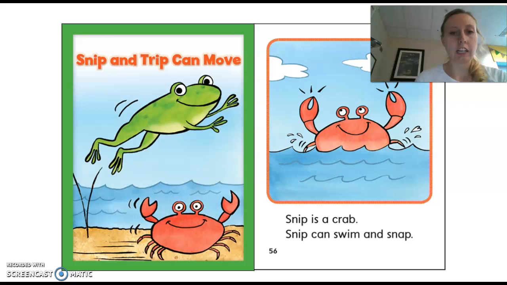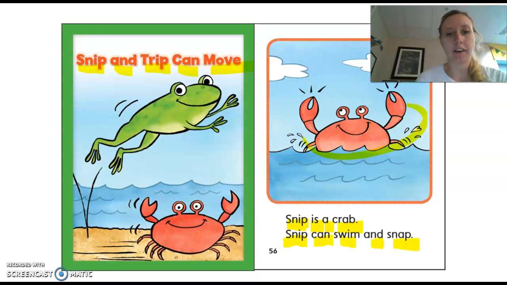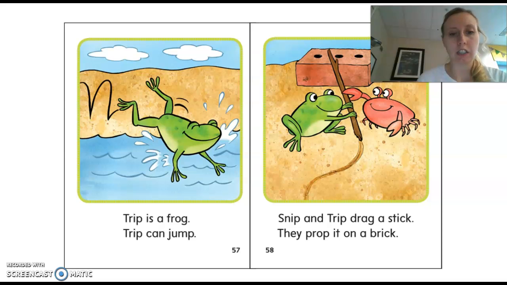And let's read our story. Snip and Trip can move. Okay, so this is Snip. This is the crab. Let's read this together. Snip is a crab. Snip can swim and snap. Okay, let's read the next one together. Trip is a frog. Trip can jump.